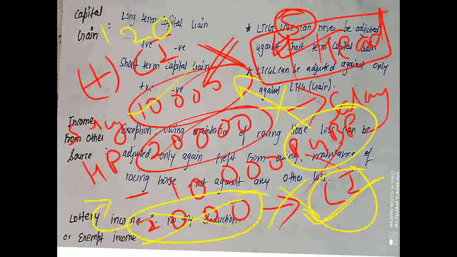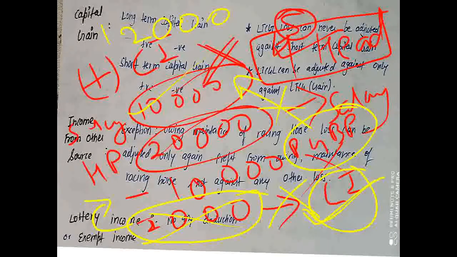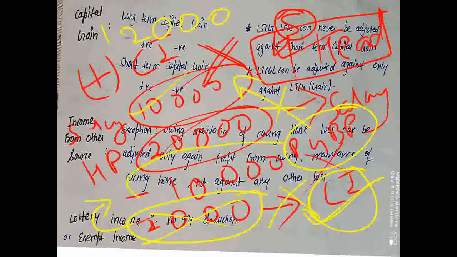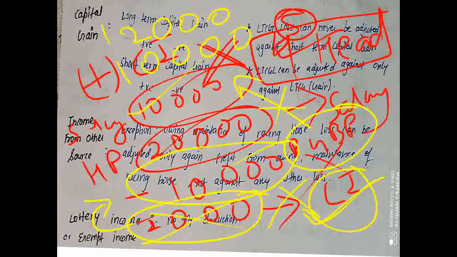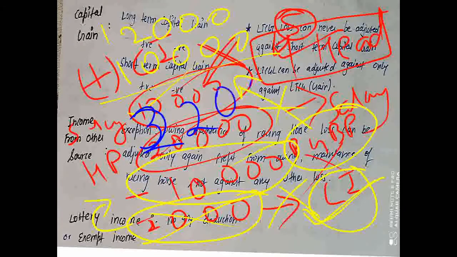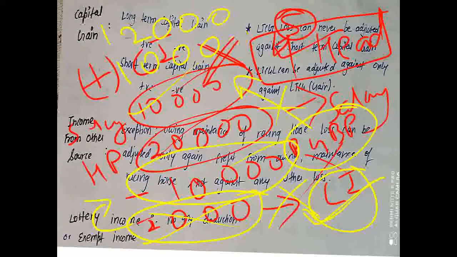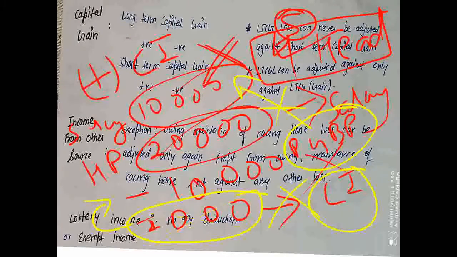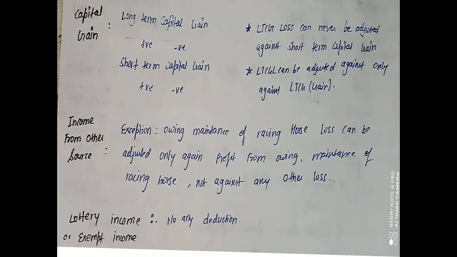We are getting 12,000, and whatever profit we had from house property, against this we have set off the loss of 10,000. So finally we are left with another 10,000. So the total taxable income becomes how much? It is 22,000, right? On this only we will be paying the tax for this current year. So it is very clear that casual income is never used to set off any losses.